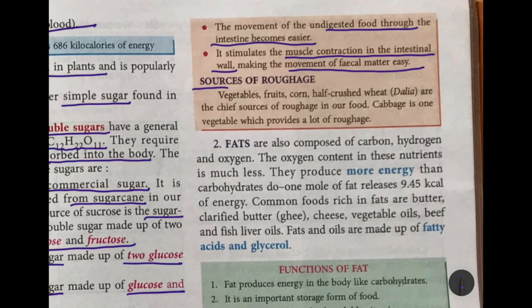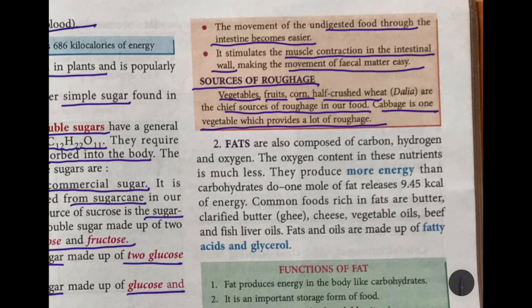So the sources of roughage, from where do you get? Raw vegetables, fruits, corn, half crushed wheat, dalia, as we know in India, are the main sources of roughage in our food. Cabbage is one vegetable which provides a lot of roughage. So if you suffer from constipation, remember you have to take in a lot of roughage.